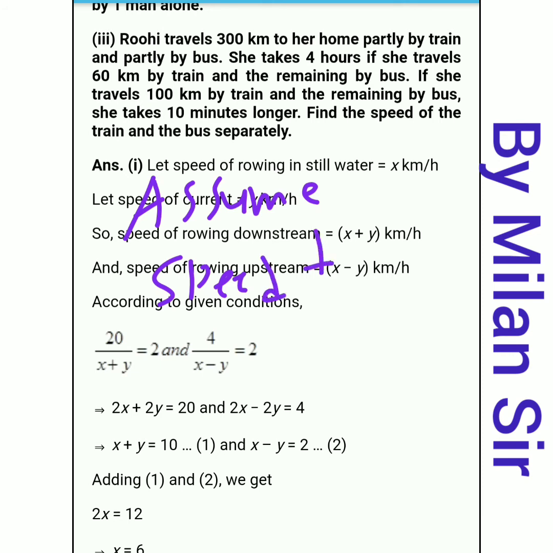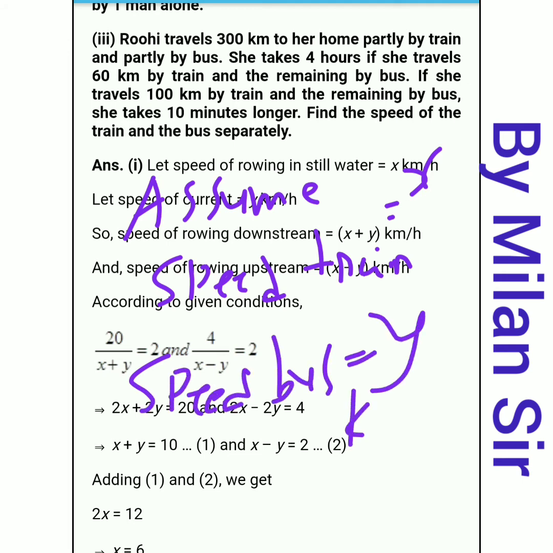Assume speed of train is equals to x kilometer per hour and speed of bus is equals to y kilometer per hour. Okay.